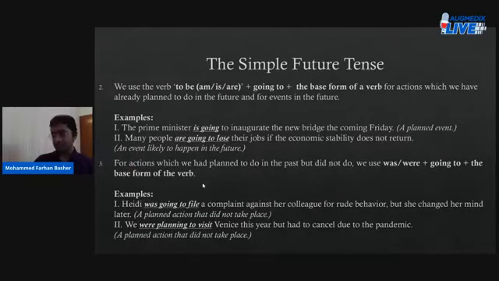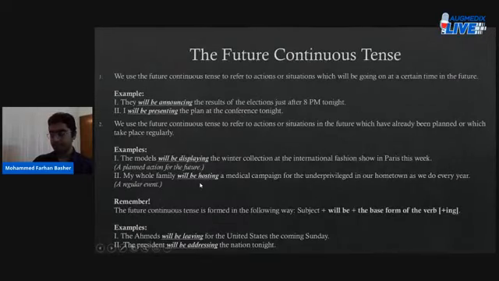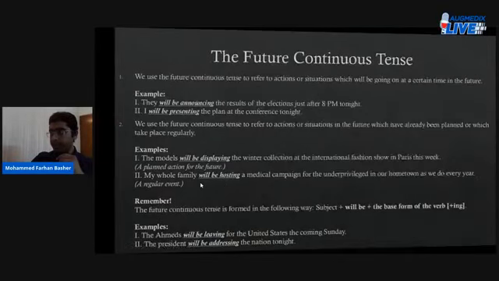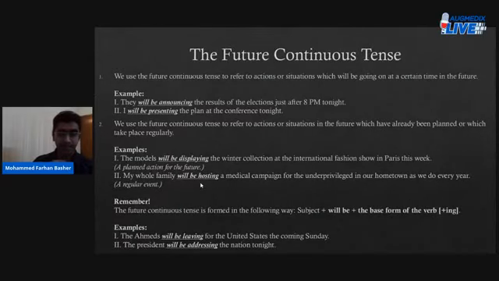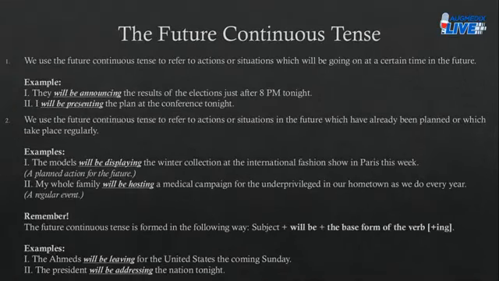Moving forward, moving on to the next slide. Okay, here we have the future continuous tense. And let's see, when do we use the future continuous tense? We use the future continuous tense to refer to actions or situations which will be going on at a certain time in the future, right?